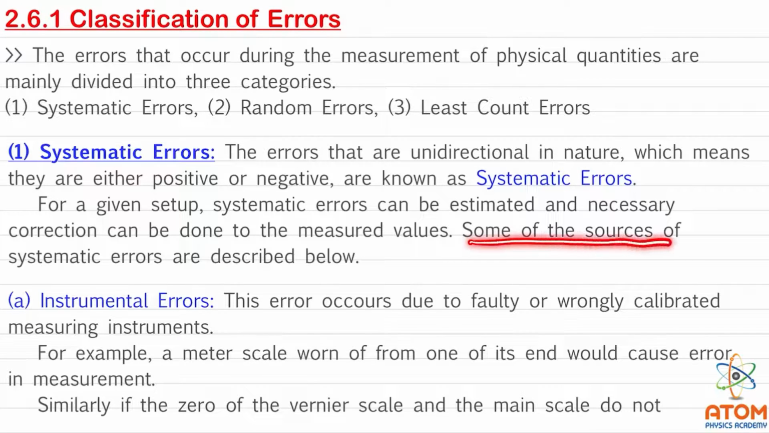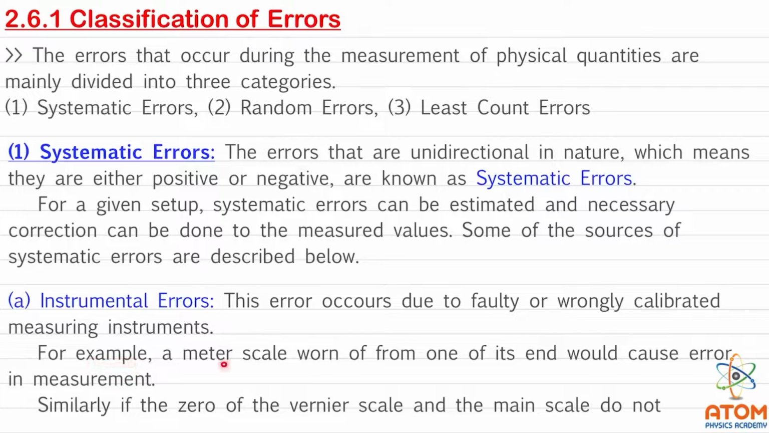Some of the sources of systematic errors are described below. The sources from which this systematic error can occur are given below. The first is instrumental errors. This error occurs due to faulty or wrongly calibrated measuring instrument.